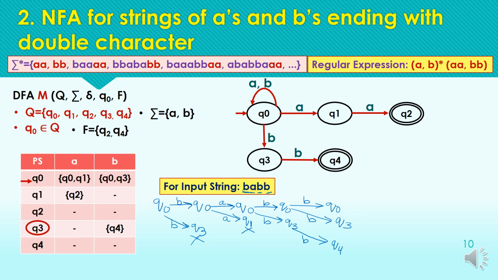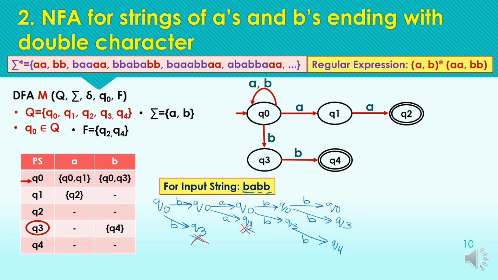Okay, now let's check the acceptability of the string by the machine through these various paths. As the first path ended early, we need not consider this path, and the second path ends at Q1.